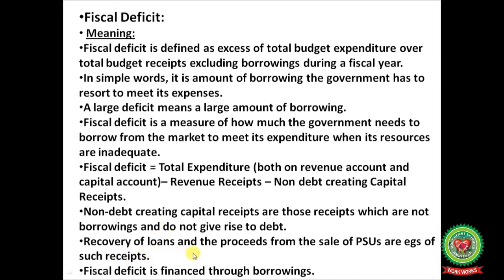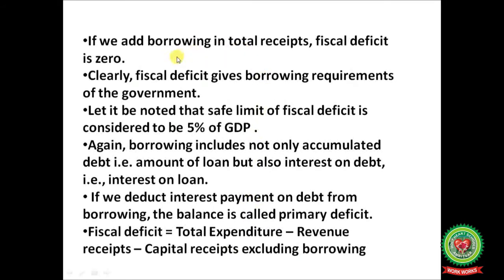Recovery of loans and the proceeds from the sale of public sector undertakings are examples of such receipts. Fiscal deficit is financed through borrowings. If we add borrowings in total receipts, fiscal deficit is 0. So fiscal deficit gives the borrowing requirements of the government.